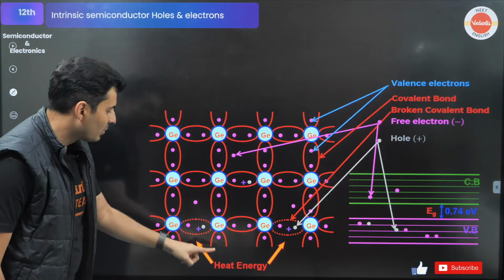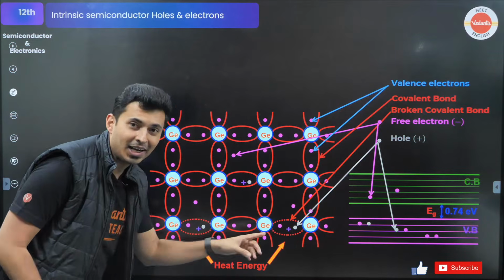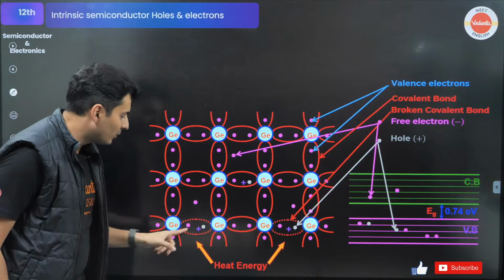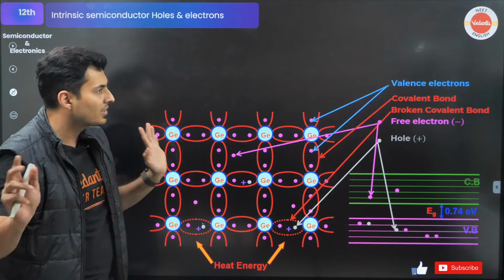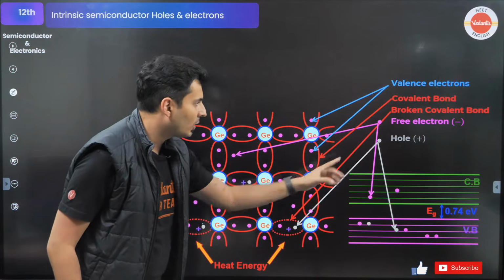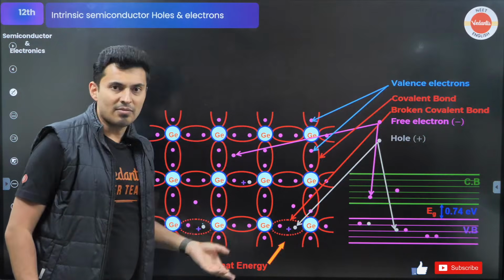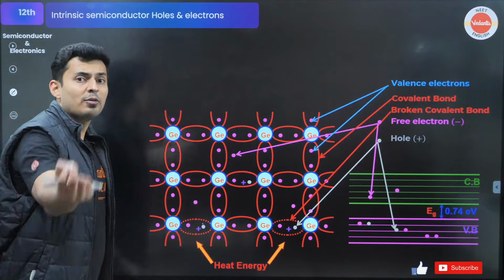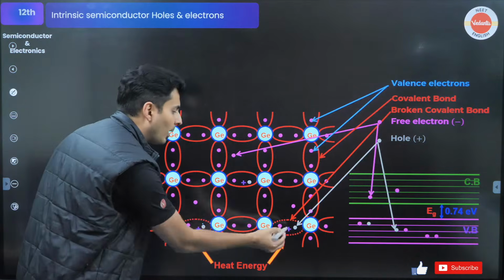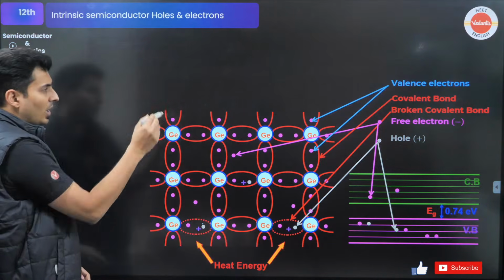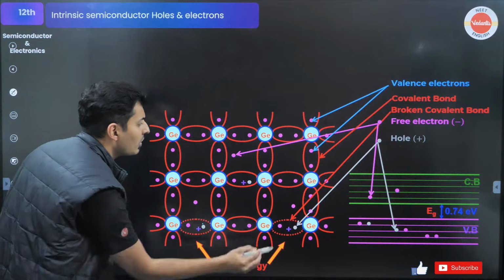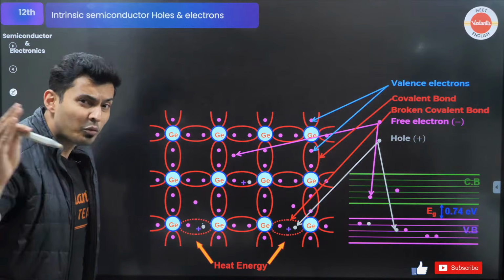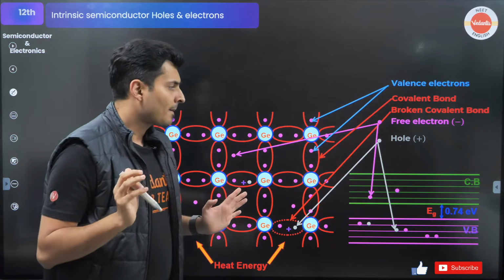You can see the bond is broken. Dotted line means the bond is broken. Electrons got free. A vacant electron means a hole. That electron will go somewhere and fill the void somewhere else. That void will be filled by some other electron, and that electron will go fill somebody else's hole. That's what is going to happen.